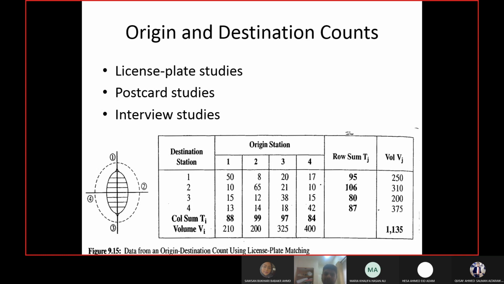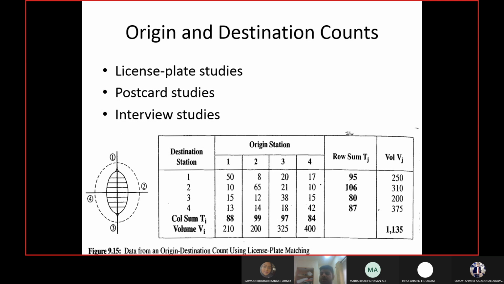For example, if you are using license plate studies, then we have earlier discussed in travel time studies that when you are taking license plate number, cars are moving and you are missing many cars. For many cars, you are not able to write their license plate numbers. Postcard studies, you distribute the postcard to the drivers and then you are dependent upon them to return it to you.